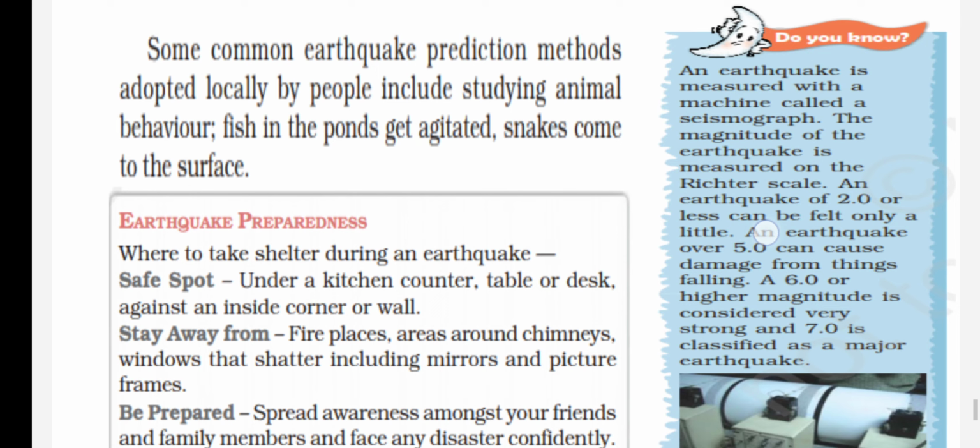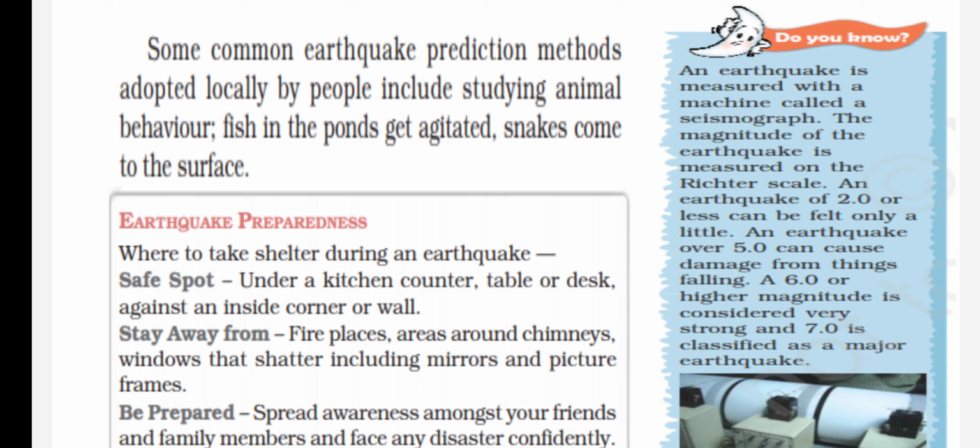So here you can see one, do you know, children? I told you that a seismograph is a machine used to measure the intensity of the earthquake. I told you that intensity will be noted on the Richter scale. If the measurement is 2.0 on the Richter scale, you need not feel any kind of movement.